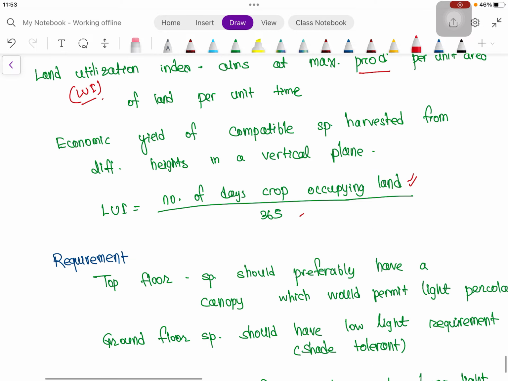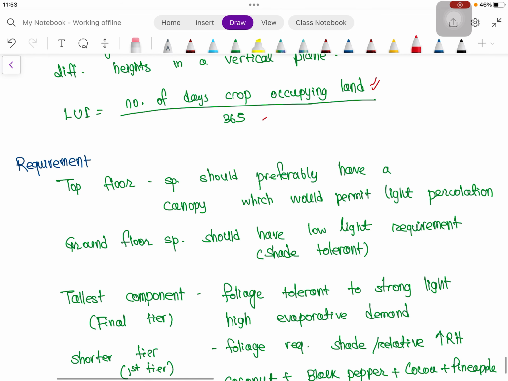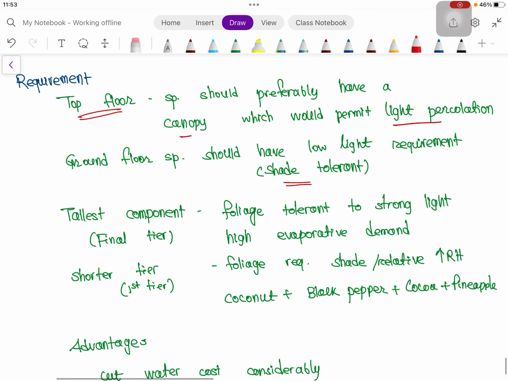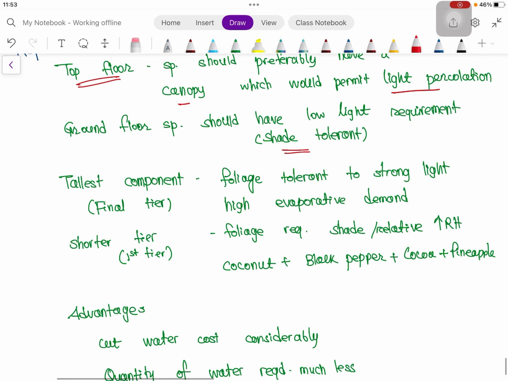Then requirement: as we know, the top floor species should preferably have a canopy which would permit light percolation. And the ground floor species should have low light requirement. This is shade tolerant, like pineapple, and then coffee.